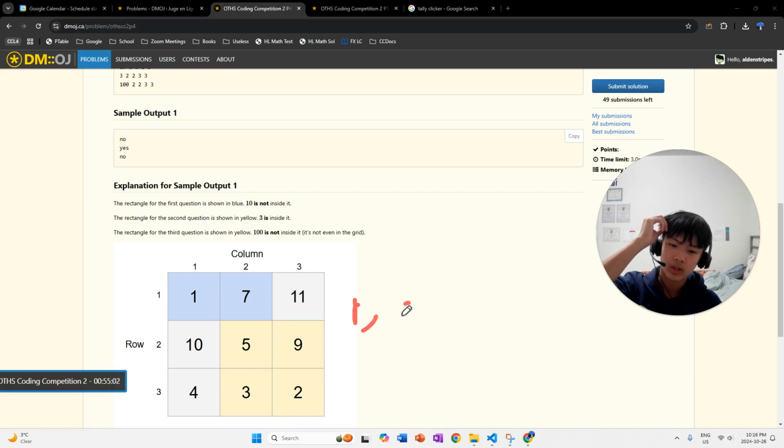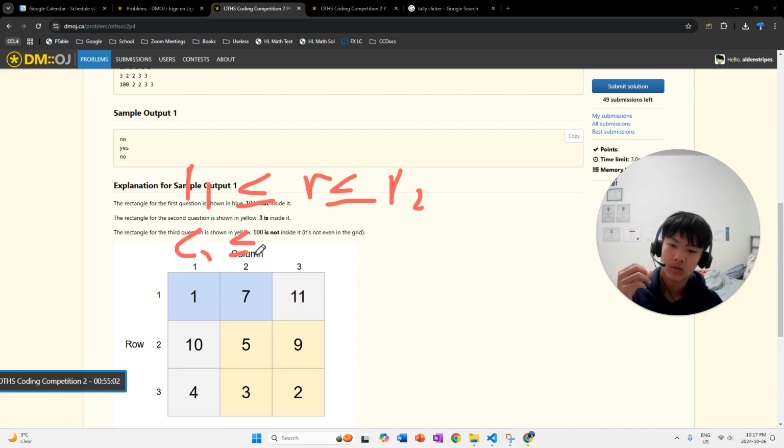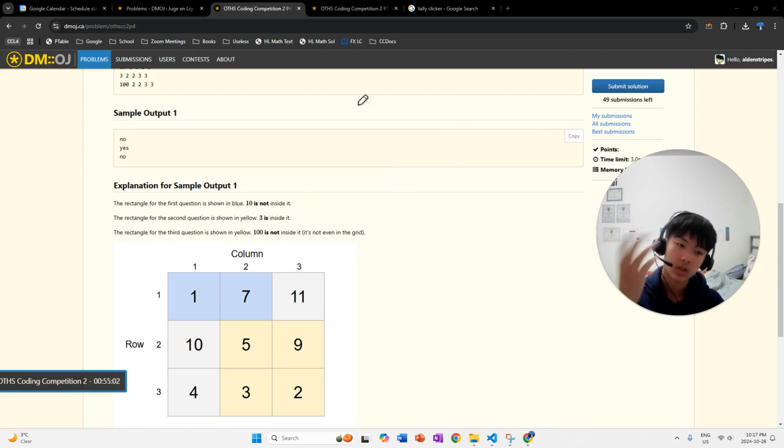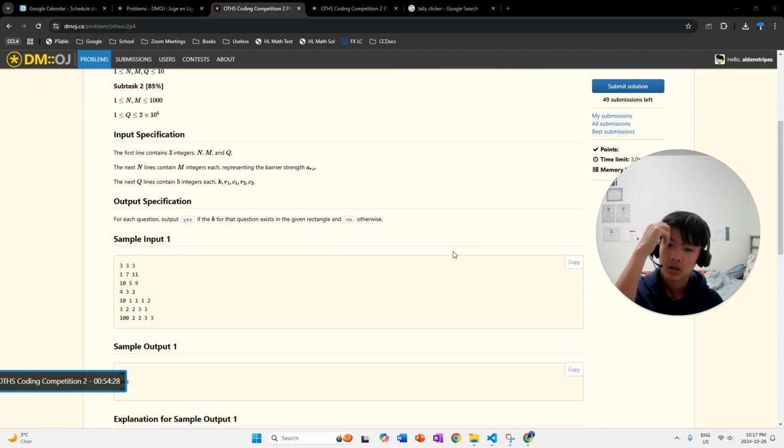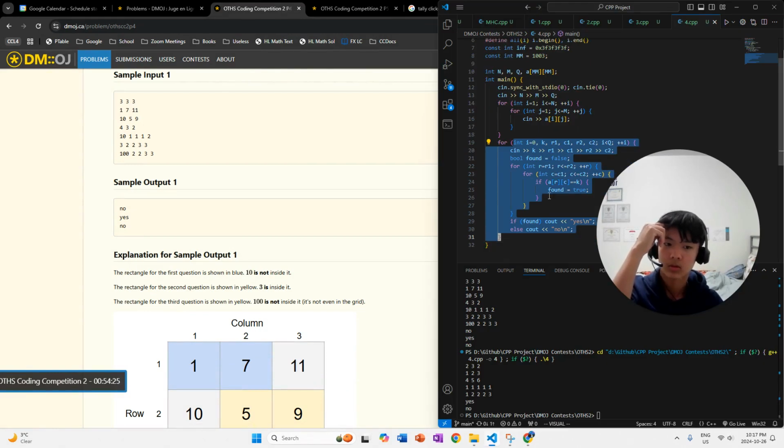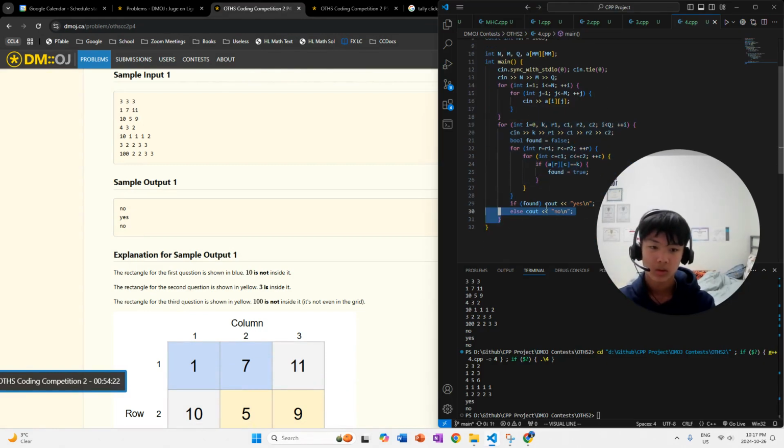Is the RC that we get back when we plug in our K value, the number that we're looking for, so we get where it is in the grid, is the R value between R1 and R2, and is the C value between C1 and C2? And if so, then yeah, it's part of this range of numbers, part of this subgrid. So that's an idea that I had, and I think it'll work. So let me just try this out. And with that being said, I'm gonna delete all this because I've got to start over.